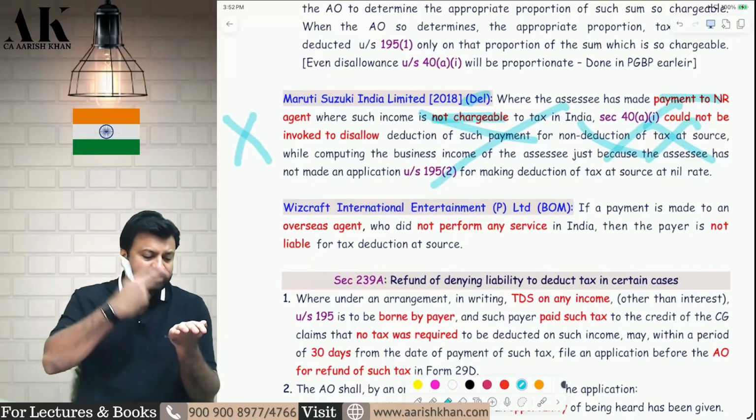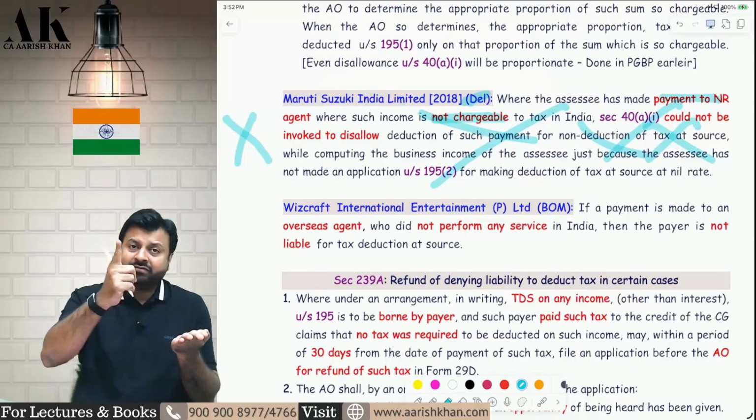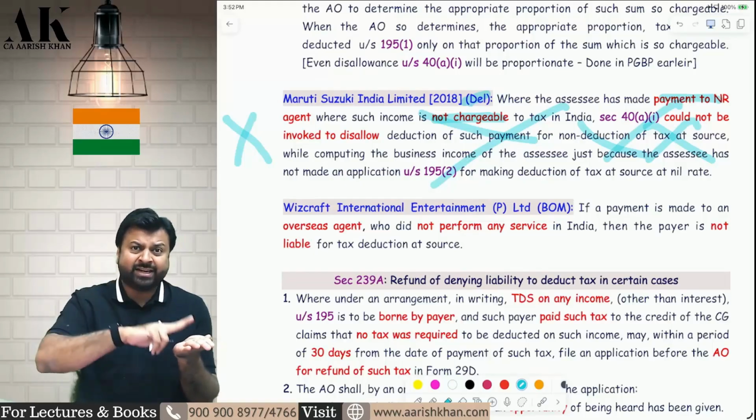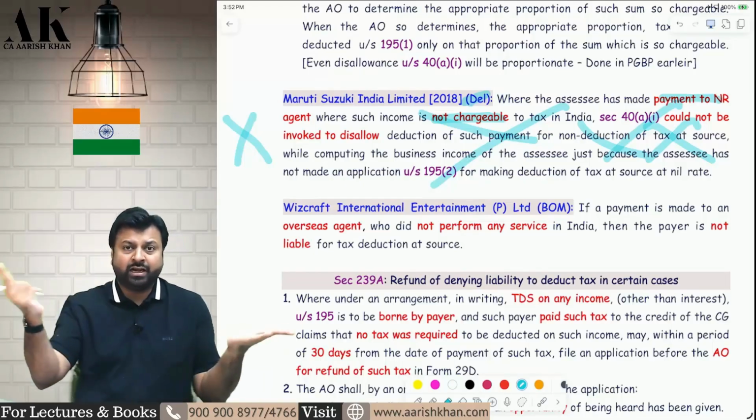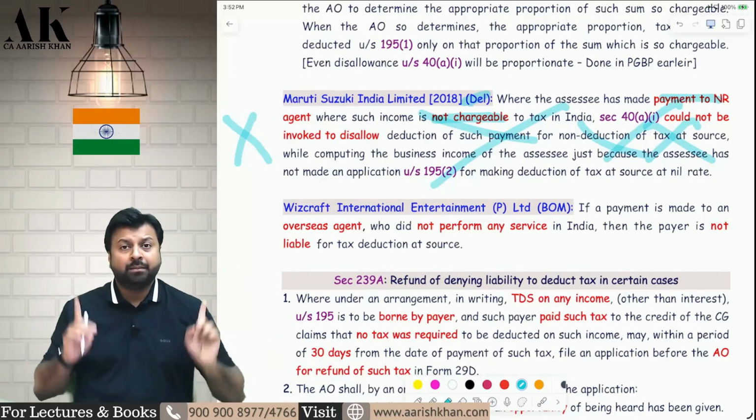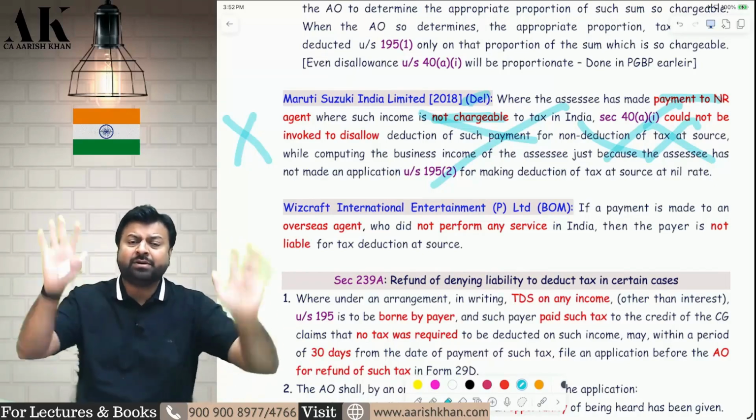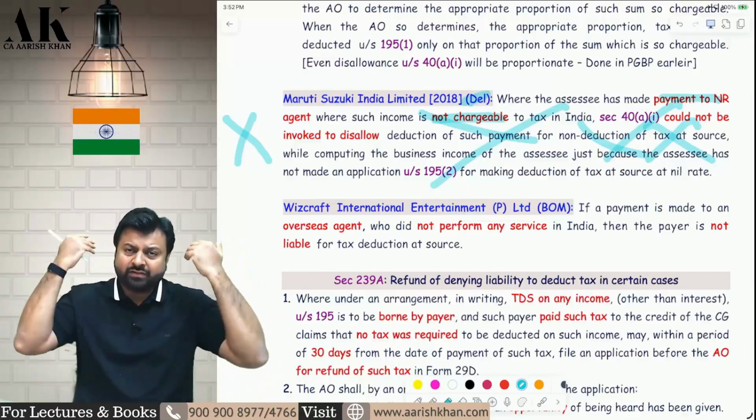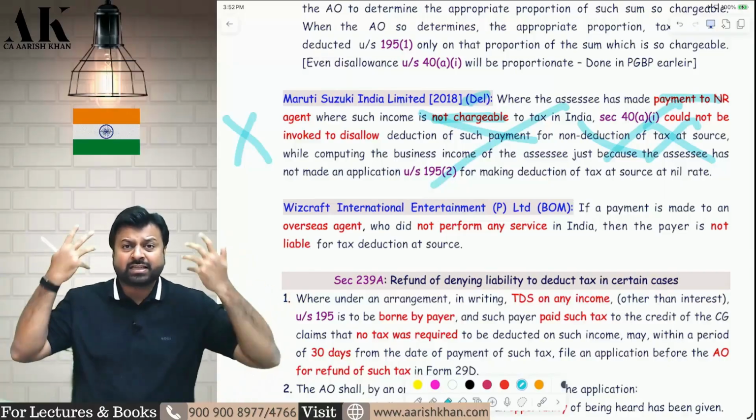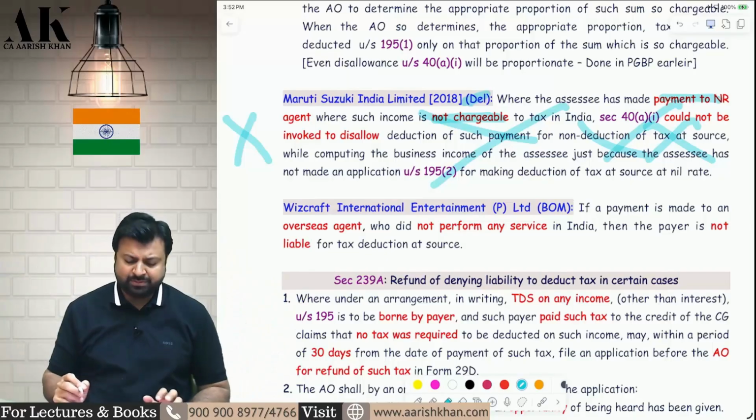It's very simple. See, if you are making a payment to a non-resident, first check whether it is chargeable to tax or not. If it is chargeable to tax, then check whether the assessee has deducted or not. If the assessee has deducted, great. If he has not deducted, disallow the expense. But if the income is not chargeable to tax, then the question of TDS deduction does not arise. Therefore, the disallowance also will not apply in PGBP.